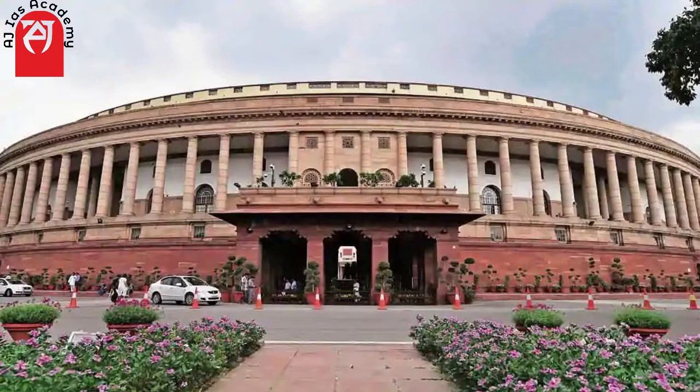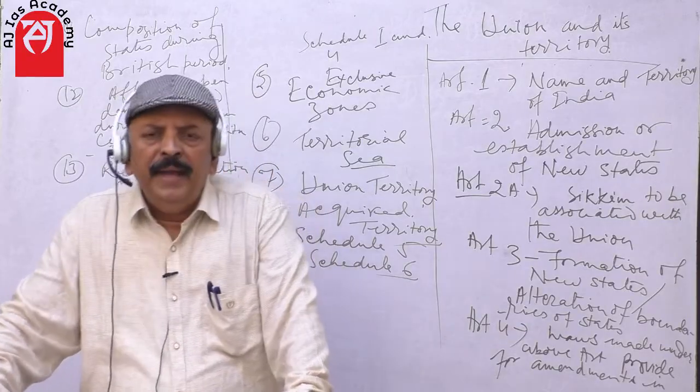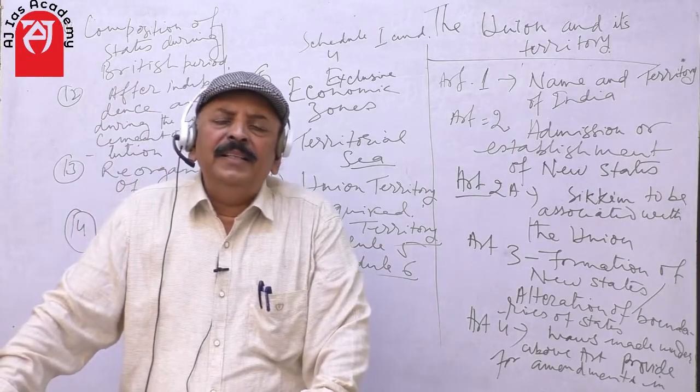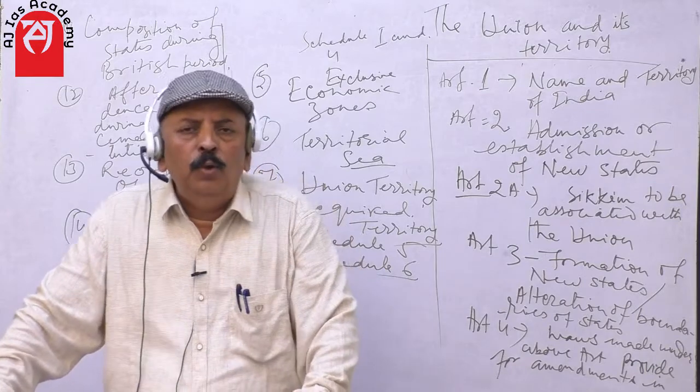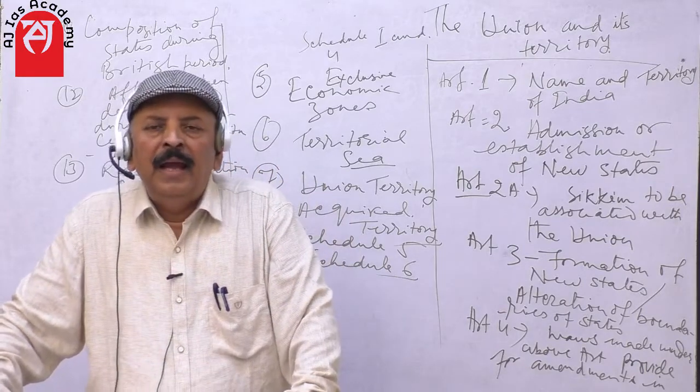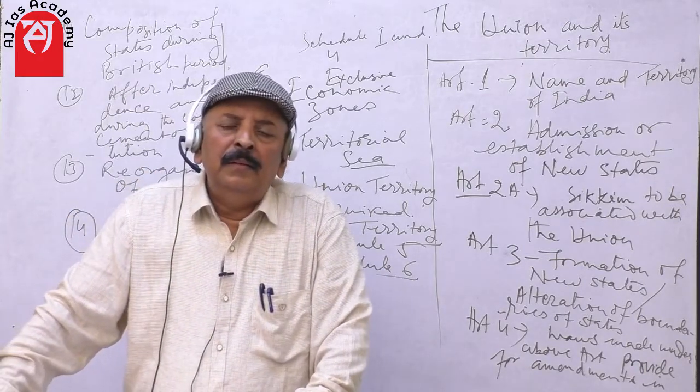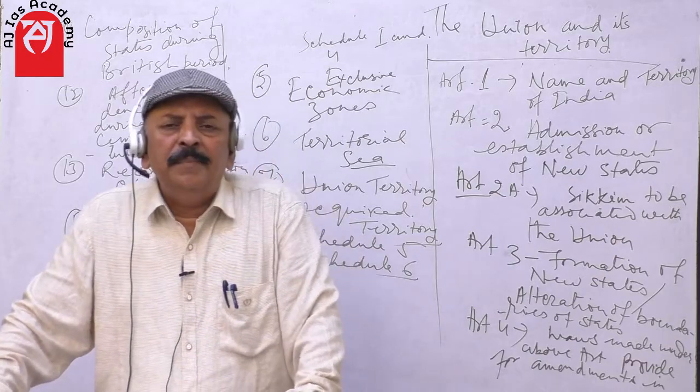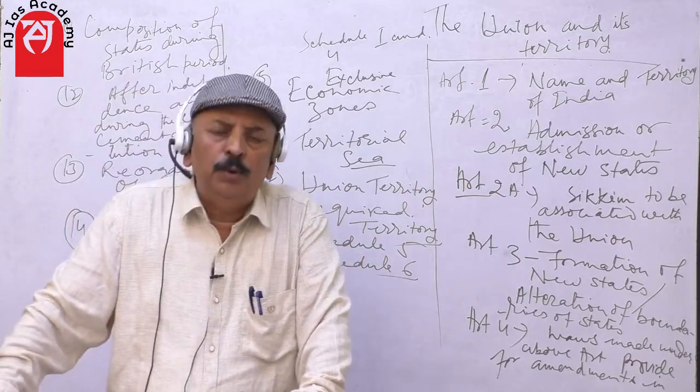President of India can take the views of the concerning state whose boundaries, whose name, whose identity is to be affected by the new amendment, and the concerning state assemblies can express their views.